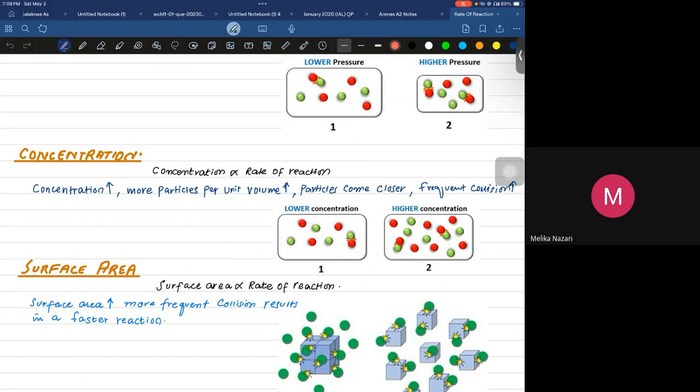If you have fewer particles, there would be fewer collisions. And if there would be fewer collisions, the rate of reaction would be slower. And if you have higher concentration, it means you have more particles. And if you have more particles, there would be more collisions. And if there would be more collisions, the rate of reaction would be higher. Are you getting my point?